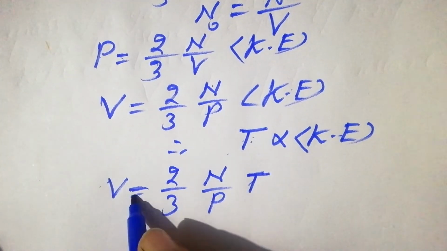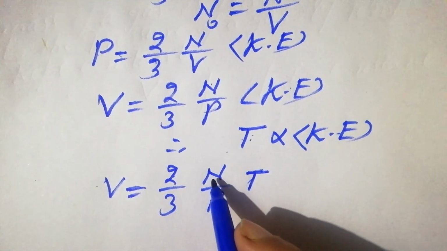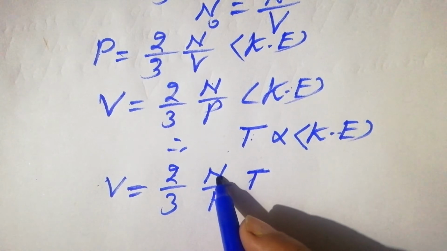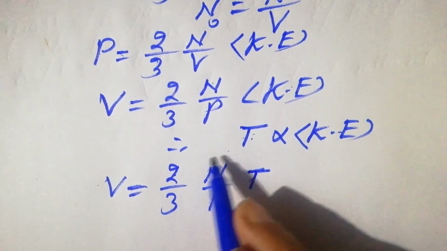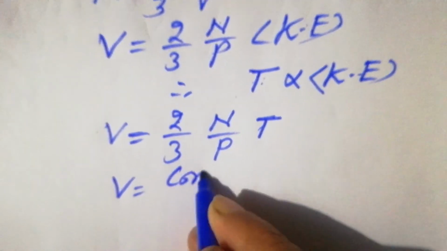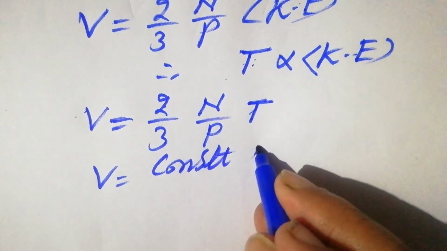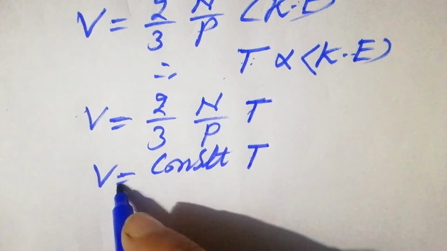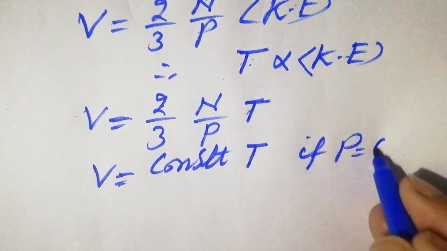In that equation, 2 by 3 is constant and the number of molecules is constant. We all know that in a meter cube the number of molecules is about 6 into 10 to the power 25, so that is another constant. So V is equal to constant into T, and in Charles' law pressure is kept constant. So P is constant.